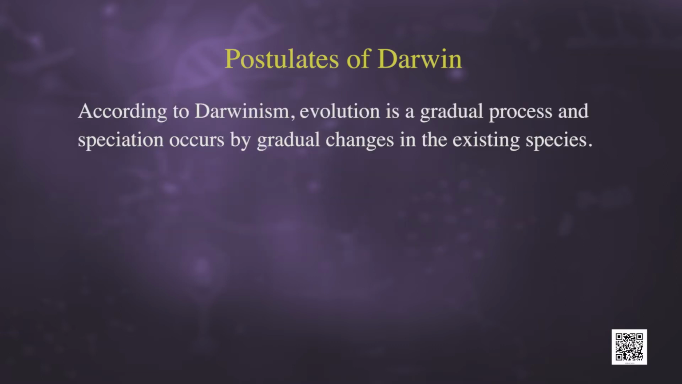So, according to Darwinism, evolution is a gradual process and speciation occurs by gradual changes in the existing species. There are some evidences against Darwinism that we have to discuss. So, let us discuss them one by one.